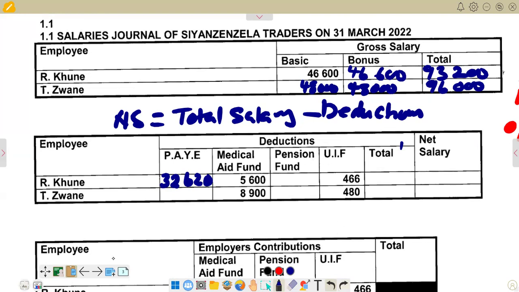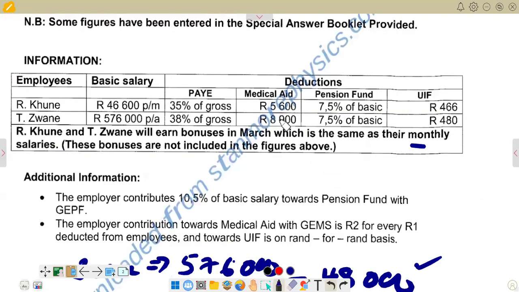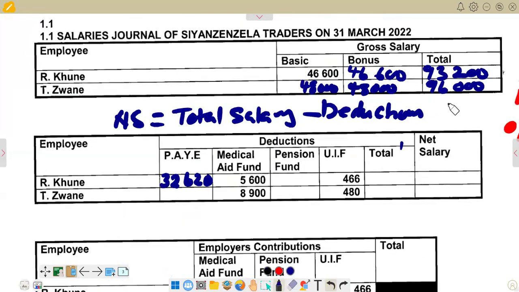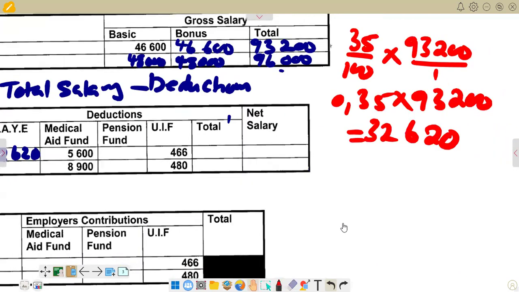Remember, for Zwane, we've got a percentage of 38%. So if you go back to recheck the amount, it's here, which is 38% for pay as you earn for Zwane. So we're going to use 38%, then we convert it to a decimal. We multiply by the total that we are given. The total that we are given there is 96,000 here. So we are going to do as such, and then we multiply there. So we are now on Zwane.